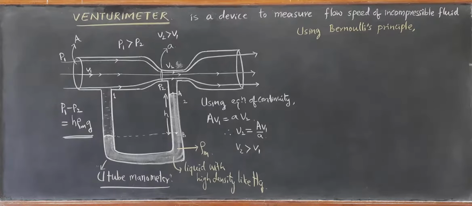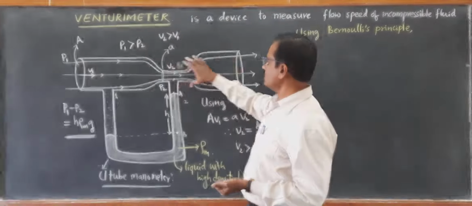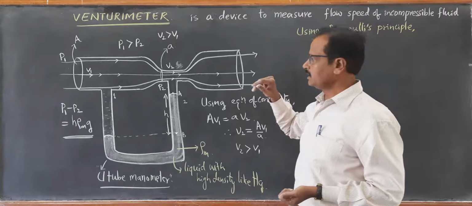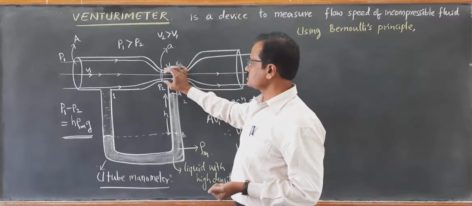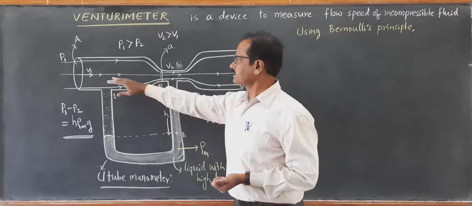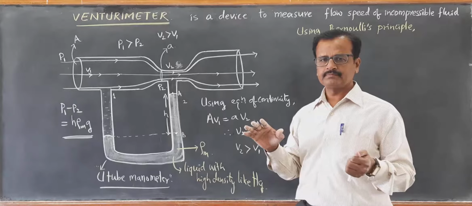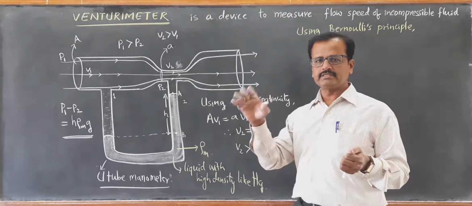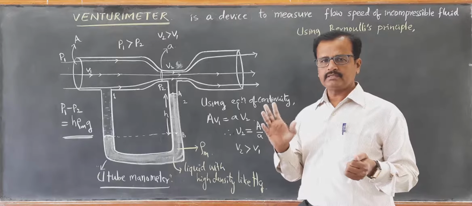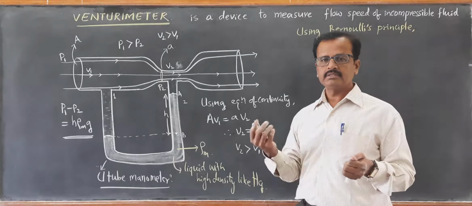Now applying Bernoulli's principle for this horizontal pipe. It is completely kept horizontal, and although there is a construction here of a very small narrow neck, we take the height of this entire tube as the same. The height H1 is equal to H2, so the difference in potential energy per unit volume is 0.